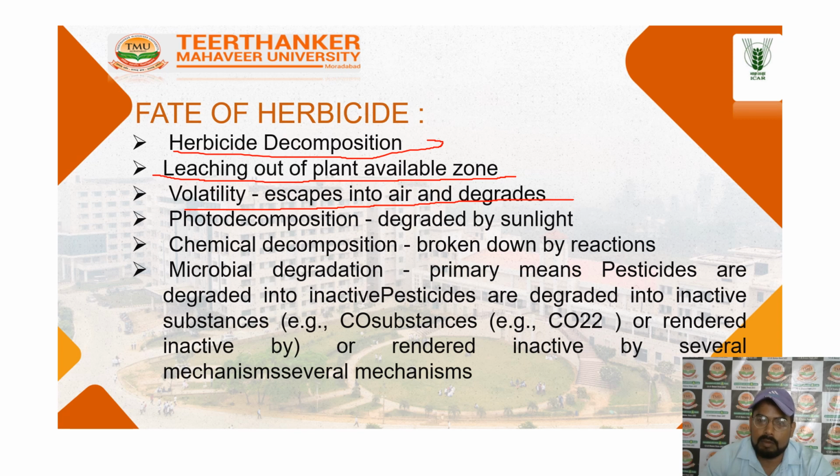Chemical decomposition involves breakdown through reactions. Microbial degradation breaks the pesticide down into inactive substances like carbon dioxide, through several microbial mechanisms. These are the fate of the herbicide and the application. So these are the further descriptions of the fate of the herbicide.